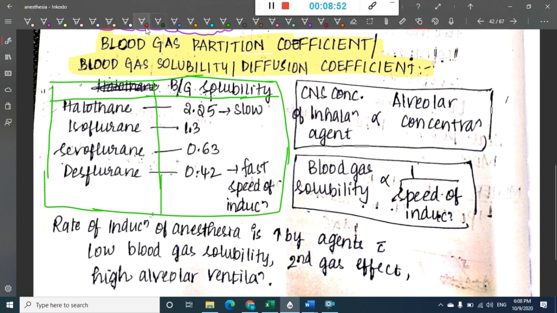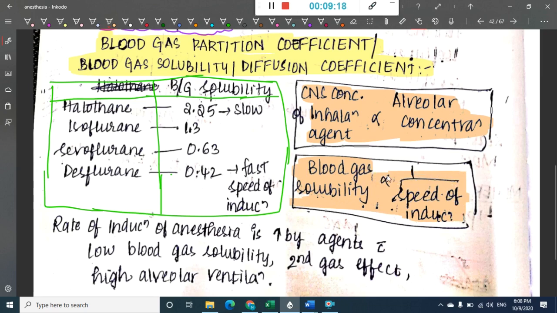It's simple. You can remember this as: the CNS concentration of an inhalational agent is directly proportional to alveolar concentration. That means, if alveolar concentration is more, then obviously the CNS concentration of that agent will be more. Then, blood gas solubility is inversely proportional to the speed of induction. If blood gas solubility is more, then the gas will get solubilized in the blood.